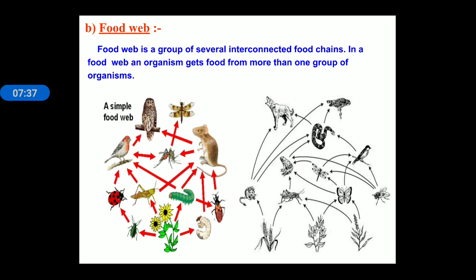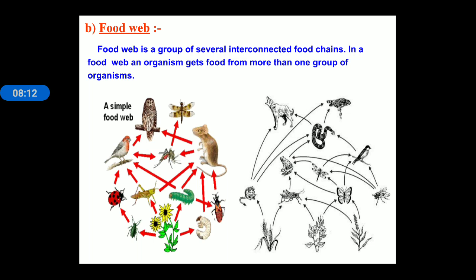Now, food web. A food web is the interconnected food chain. Means when food chains are interconnected at several points, or we can say a food web is composed of different food chains. Or in other words we can define a food web as the network of food chains. We can see in this slide one organism is dependent upon multiple different organisms for its food requirement.